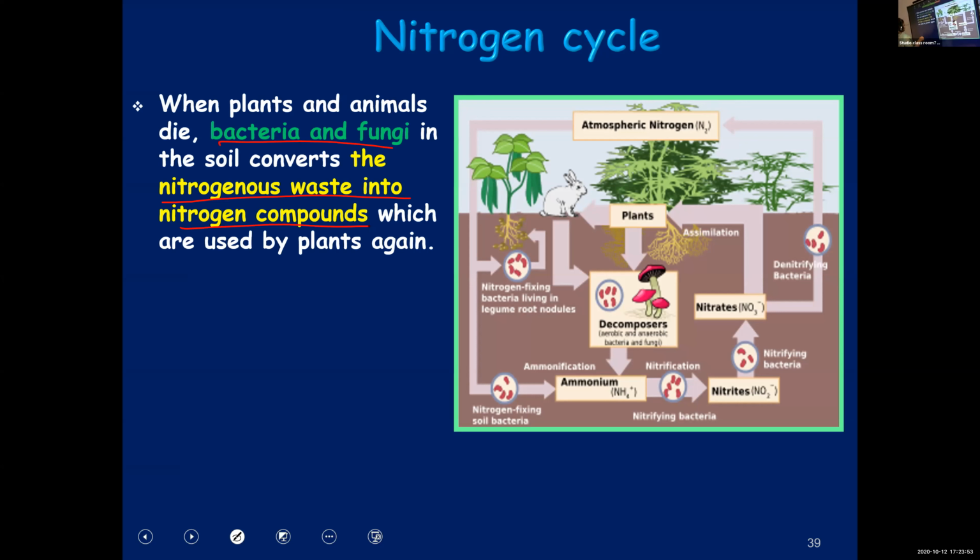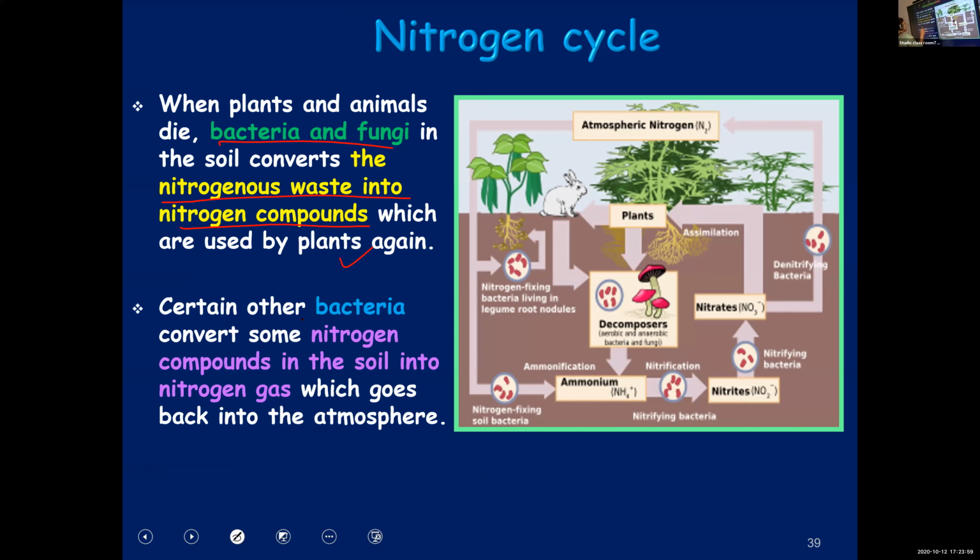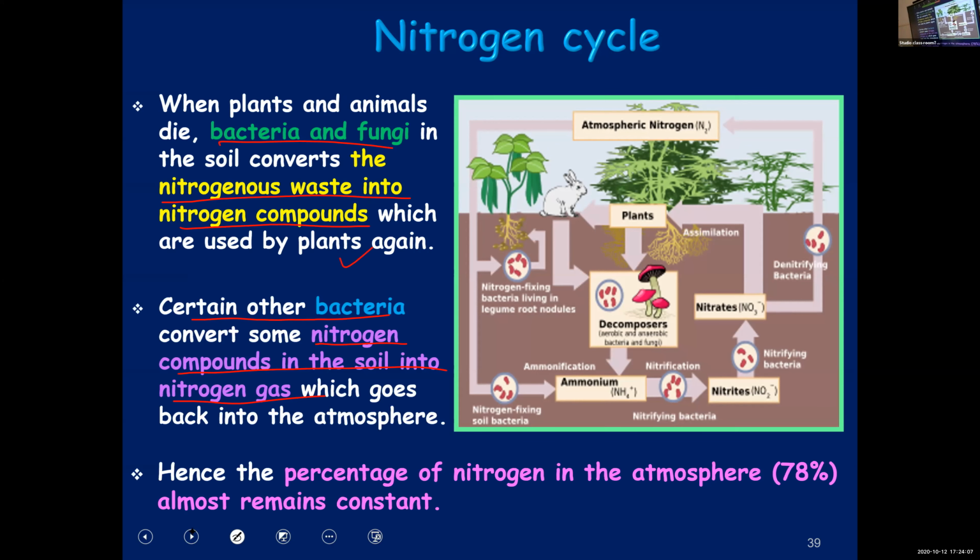And when it reaches the soil, plants will use it again. Then another set of bacteria will convert nitrogen compounds back to nitrogen gas so that the percentage of nitrogen in the atmosphere remains constant always. So that is about the nitrogen cycle.